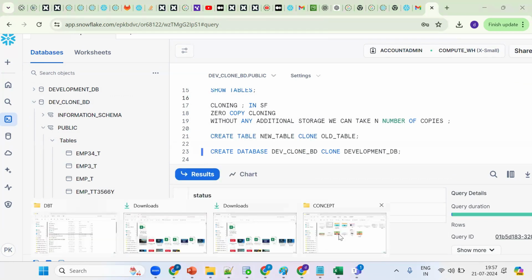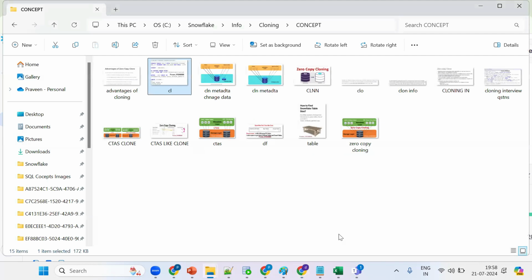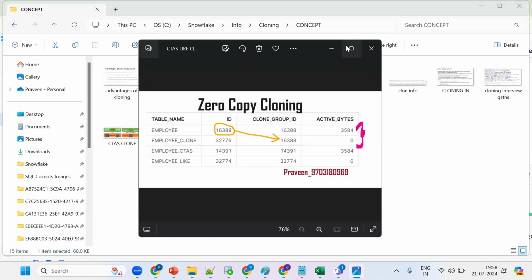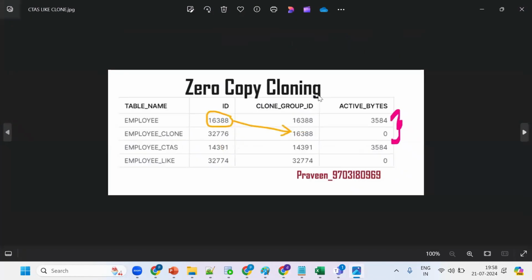I'll try to show you one thing. Praveen, I have a couple of questions here. Let's say we add 2 rows in the dev environment and we add 5 rows in production. What's going to happen? As of now, it won't have any storage. When you try to perform any changes, it will have storage always. So both are independent of each other.